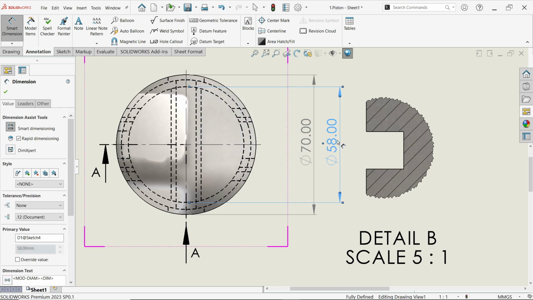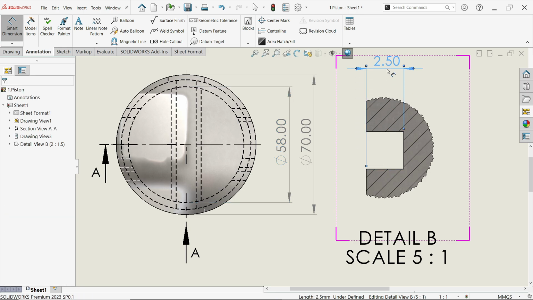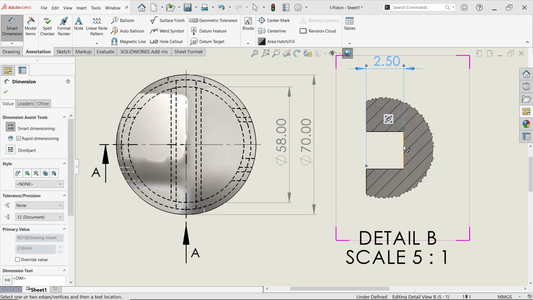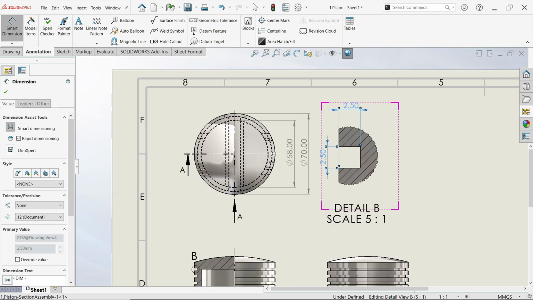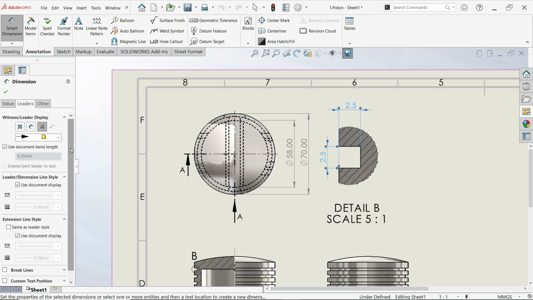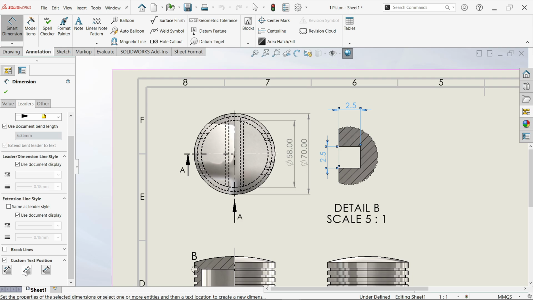Okay, in this case I am going to select these two, and here tolerance precision 1, so that we will save some space. Okay, go to leader and here come down, custom text position, and I'm going to choose this middle one.